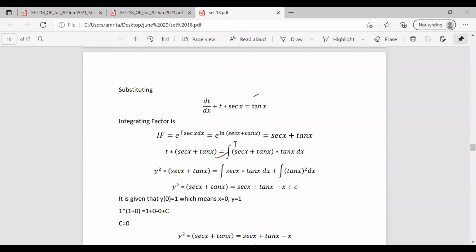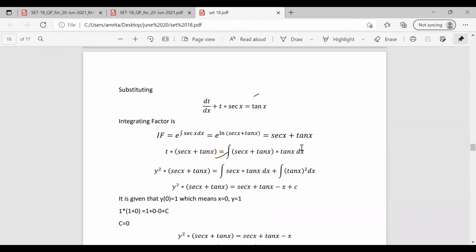We found the integrating factor. Now we write the equation as t into the integrating factor equals the integral of the integrating factor into q dx.